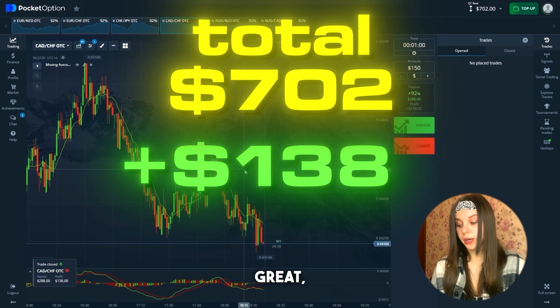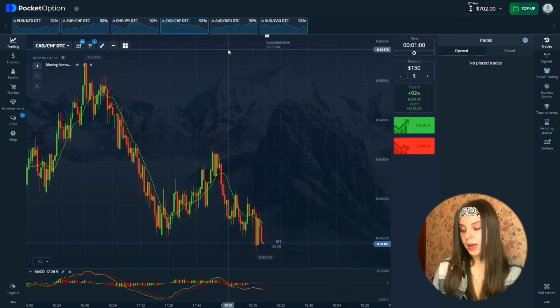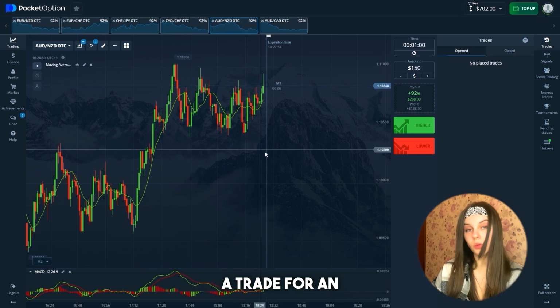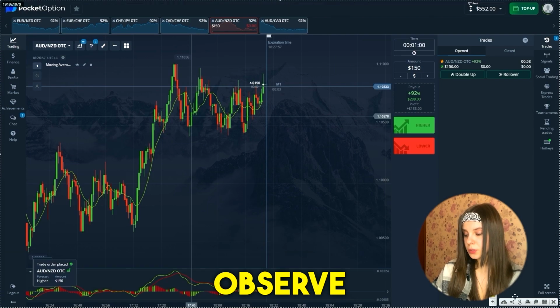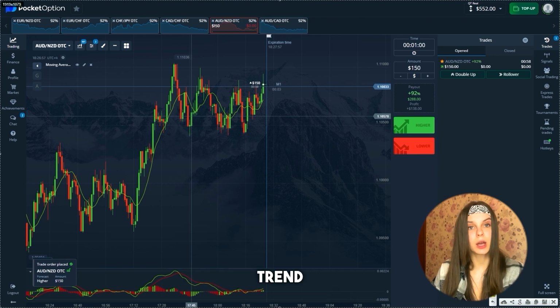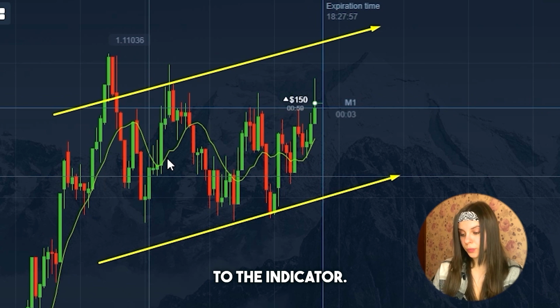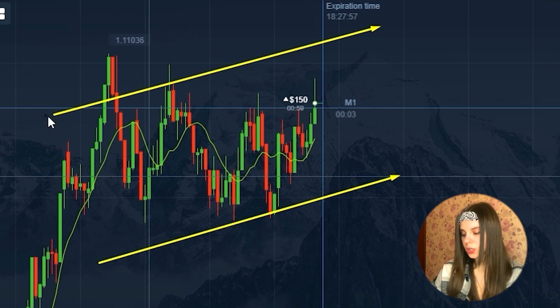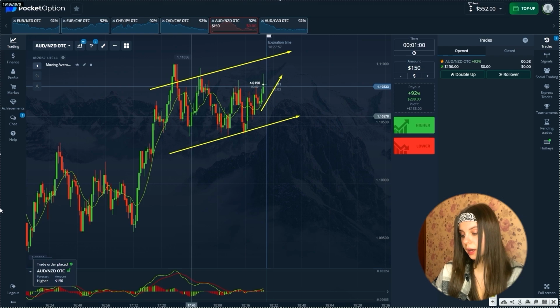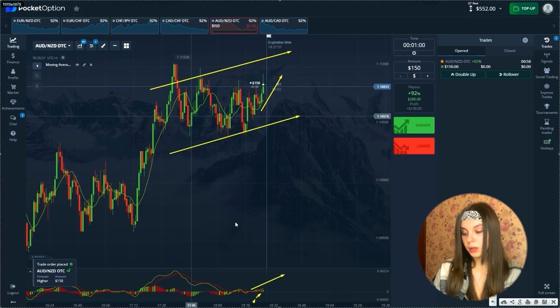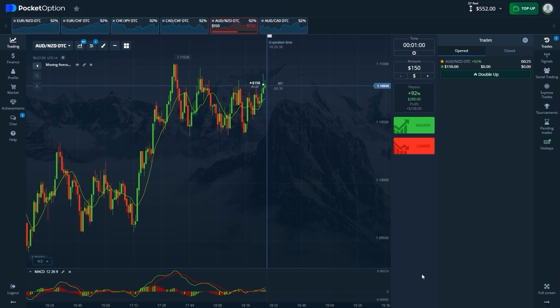Yeah, I was right, great. This deal also closes in plus, and we move to the next. Here we are, and let's open a trade for an increase. Here we can observe that we have a general upward trend, and the trend, by the way, is quite stable according to the indicator. We also observe that the moving average is in the upper position, and the MACD indicator has a similar situation with the last 2 green bars, and the general situation is also in an upward trend. Let's watch our chart, guys.